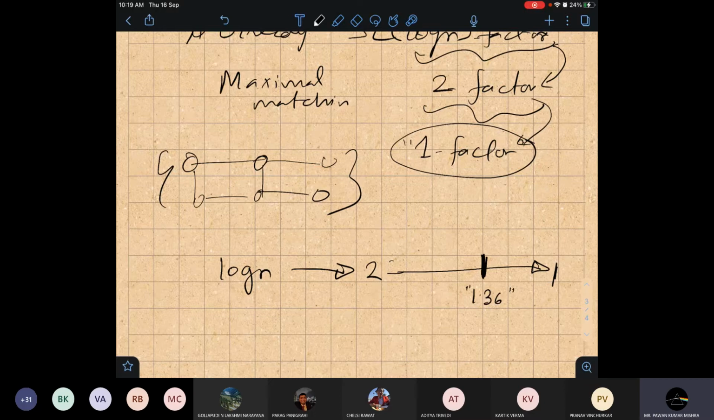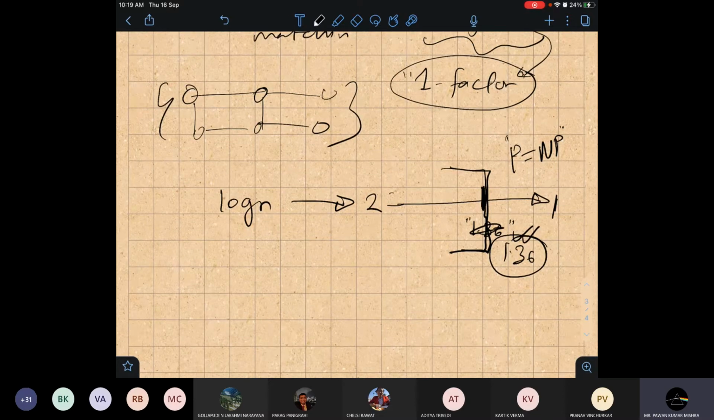If someone gave me an algorithm which guarantees a 1.36 factor for all instances, then people have shown that I can solve P equal to NP. I can answer this question, P equal to NP. Such results are called inapproximability results. What does it mean? No matter which algorithm you design, if it is better than 1.36, that means P equal to NP.